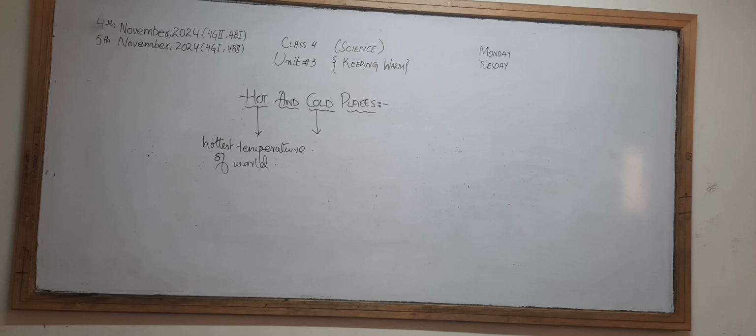Okay, so you can say that everywhere there must be some hot and cold places in the world, as well as in our area, in our home, in our school. If we talk about our home, you all know that there are different places that have hot and cold temperatures.